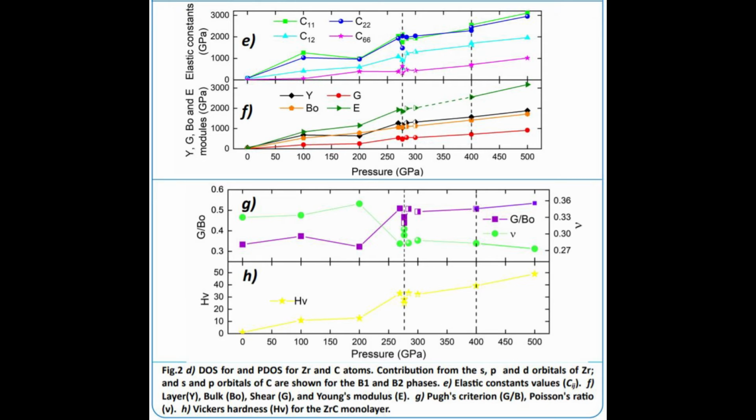On the other hand, the Poisson ratio increases, but at 200 gigapascals it has an abrupt decrease. At PT1 another abrupt change occurs, but it stabilizes after 300 gigapascals.